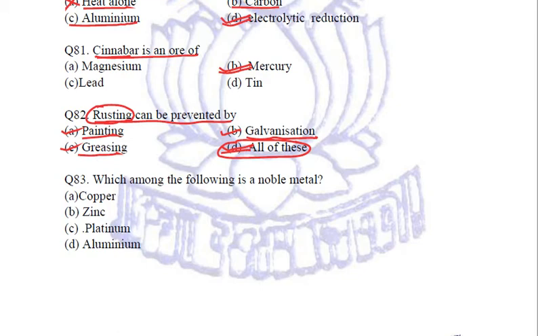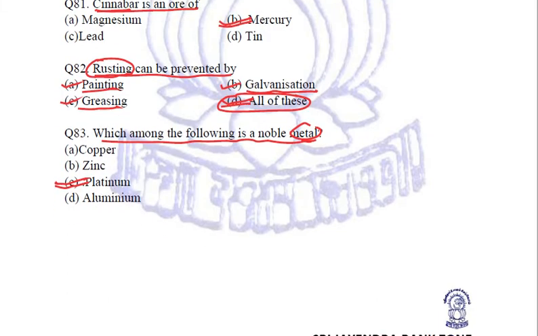Next question. Which among the following is a noble metal? Noble gases, we know they are different. He is asking about noble metal. It is platinum. Why? Because it is the least reactive metal. It never reacts with anything. It is even lesser reactive than silver and gold. It comes at the bottom of the reactivity series, and that is why it is called a noble metal, because just like other noble gases, even platinum does not react with anything. So platinum, C is the right answer.